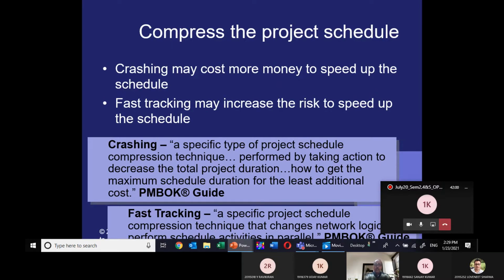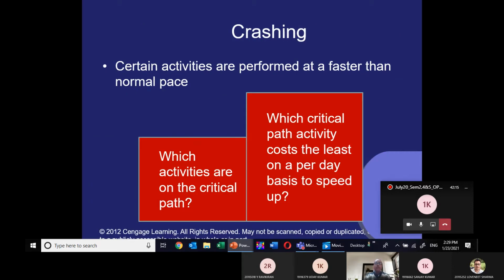You can see a specific type of project schedule compression technique performed by taking action to decrease the total project duration, how to get the maximum schedule reduction for the least additional cost. Fast tracking I am going to explain first. I will learn what is crashing. Certain activities are performed at a faster than normal pace. Which activities do you have to crash?